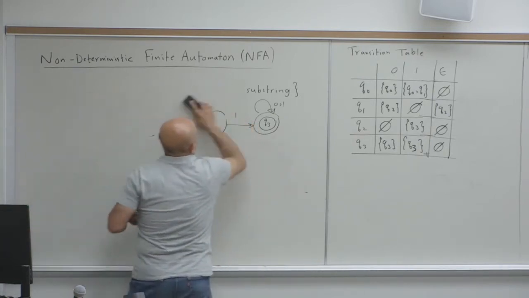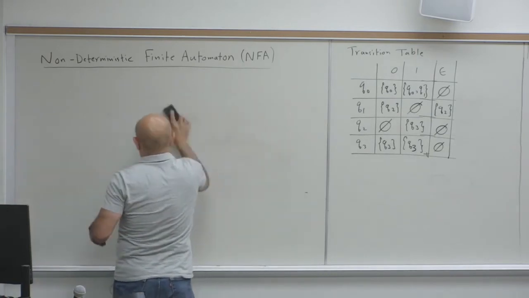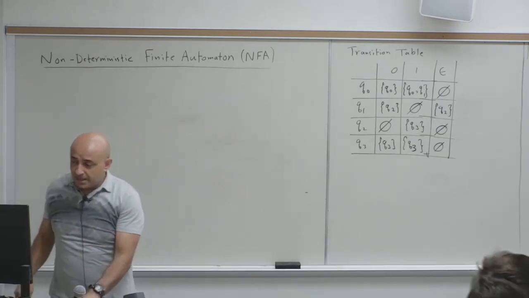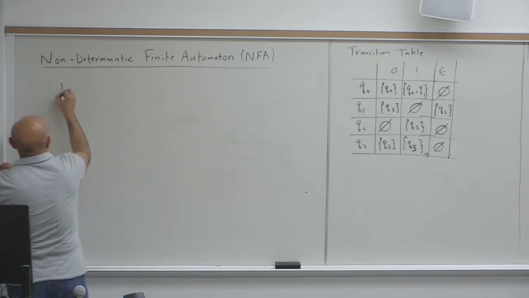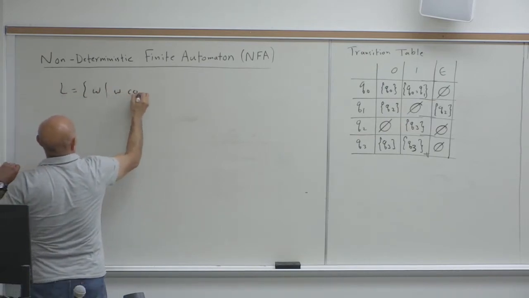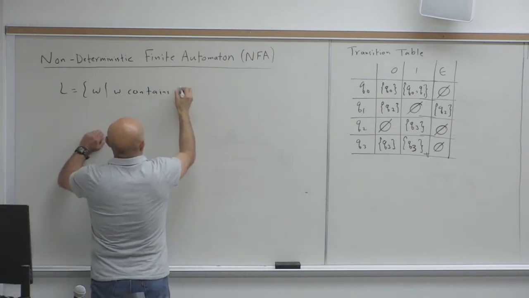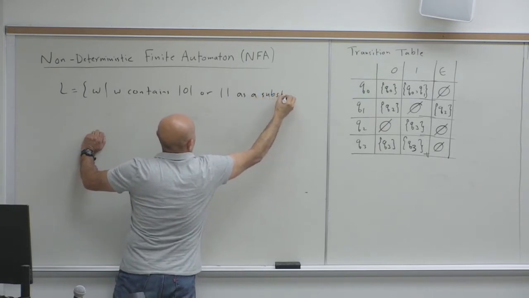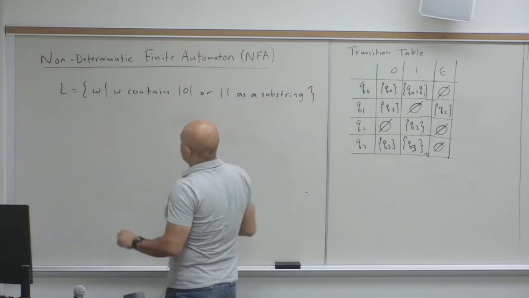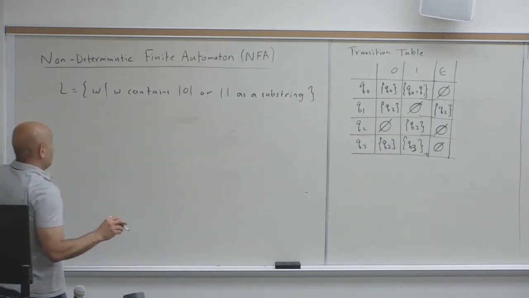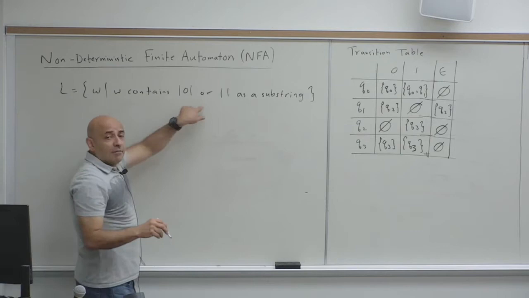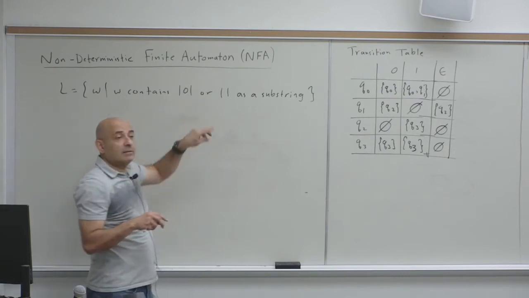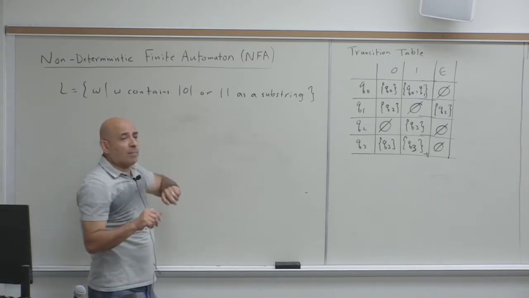To see the power of this, for the same language, there is always a standard way. Let's say W contains 101 or 11 as a substring. For this language, I could have drawn the NFA. There's a standard way of constructing an NFA for a language that has an OR in it. It's the OR of two languages. We'll say more about this later.